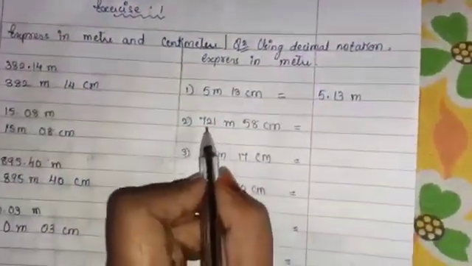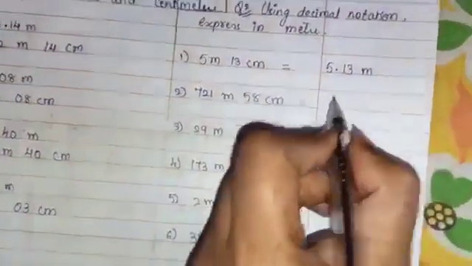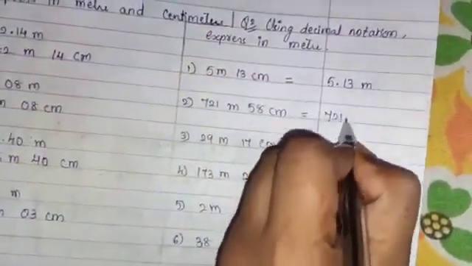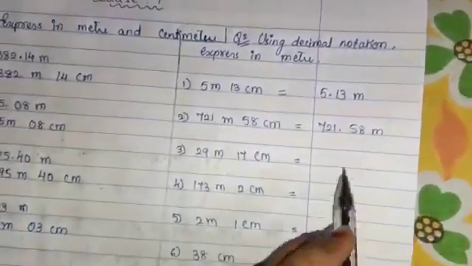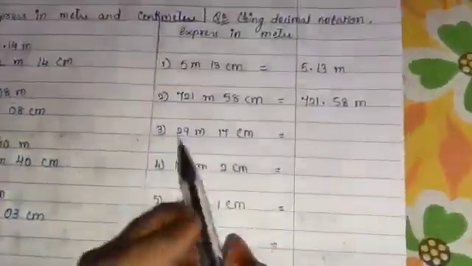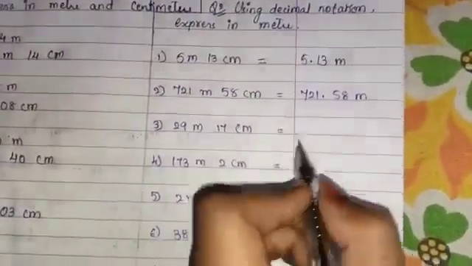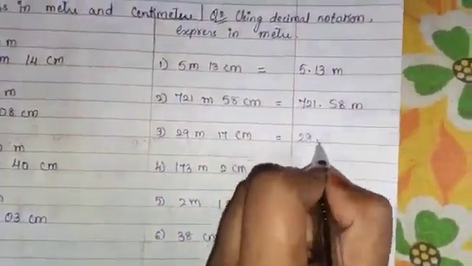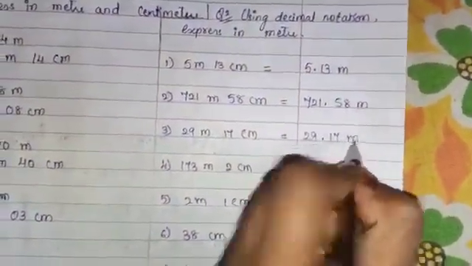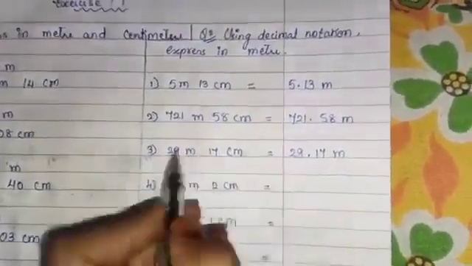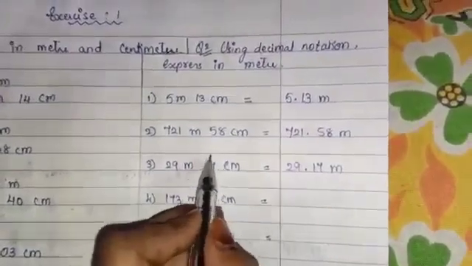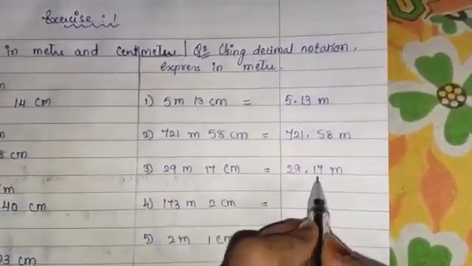Now we are having 721 meter and 58 centimeter. So 721.58 meter. Okay, this way you have to write. Now 29 meter and 17 centimeter. So 29.17 meter. If after decimal this number comes, we have to read it as 17, not 17. Okay, here we will read 17 centimeter, but here we will read 17.